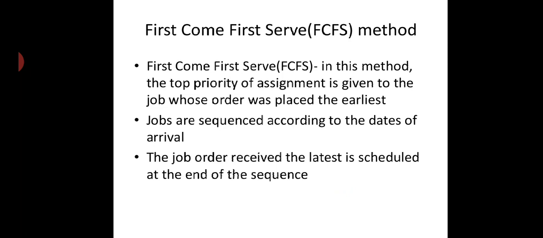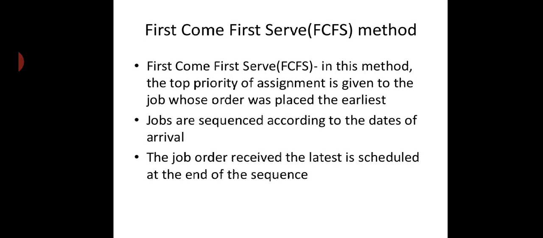First come first serve method. It is very simple. You allocate jobs to any workstation based on when the order was placed by the customer. For example, if one customer places an order in the morning, we allocate that first order to the work center first. Another customer who places an order at noon gets second priority, and a third customer who places an order in the evening gets third rank.